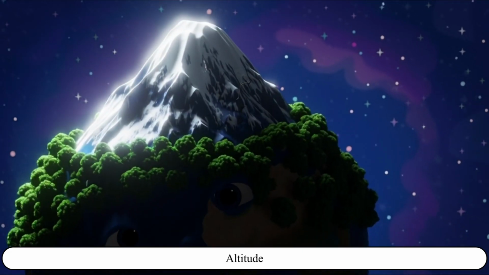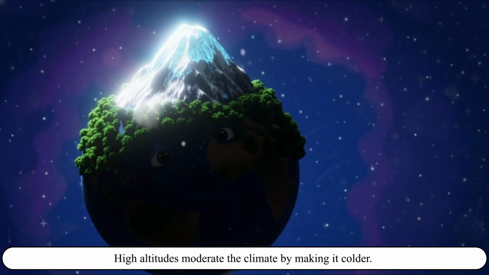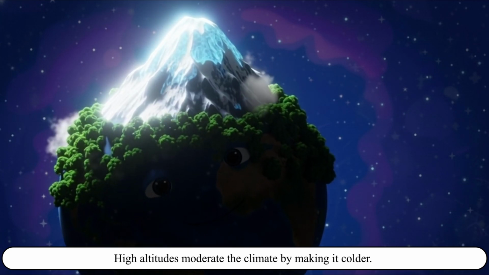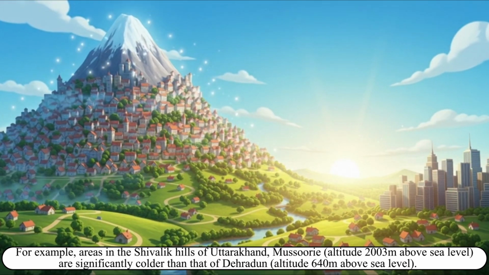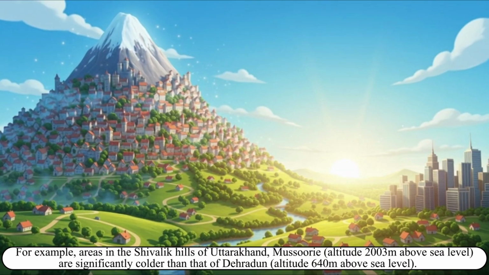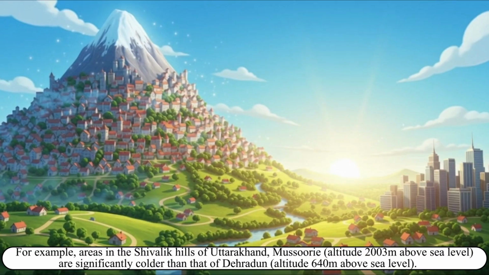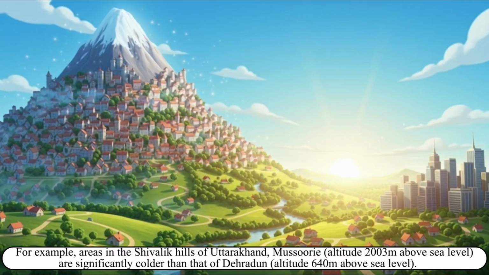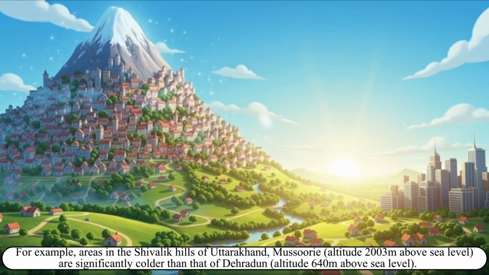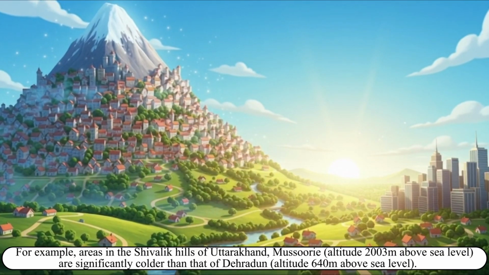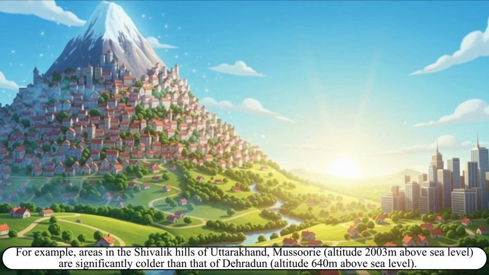Altitude. High altitudes moderate the climate by making it colder. For example, areas in the Shivalik hills of Uttarakhand, such as Mussoorie, at an altitude of 2003 m above sea level, are significantly colder than Dehradun, at an altitude of 640 m above sea level.